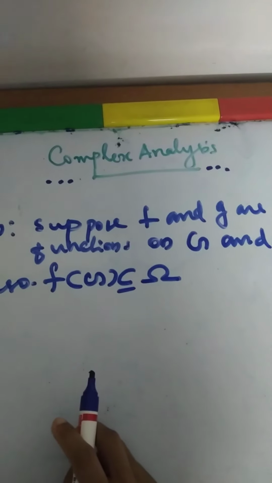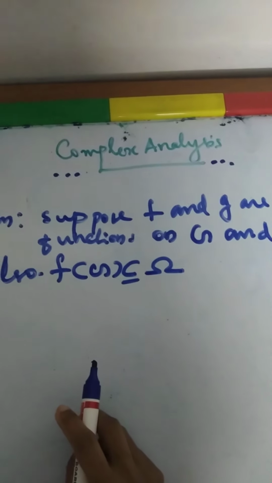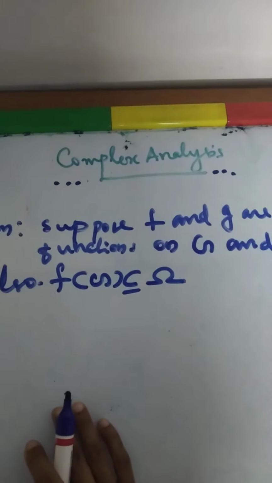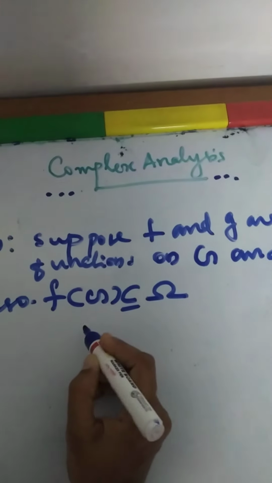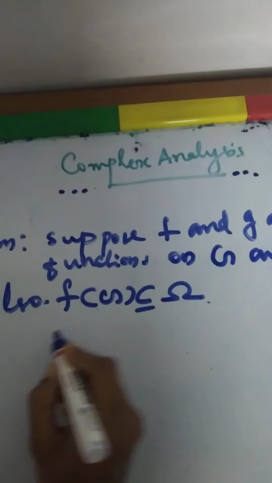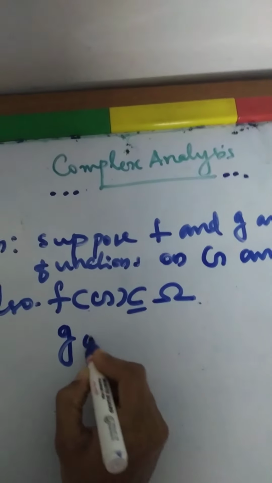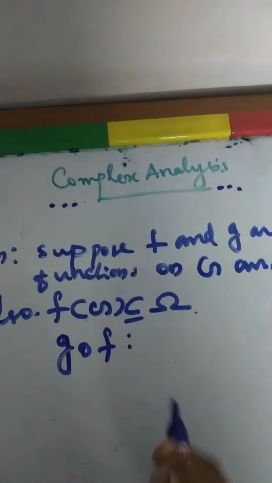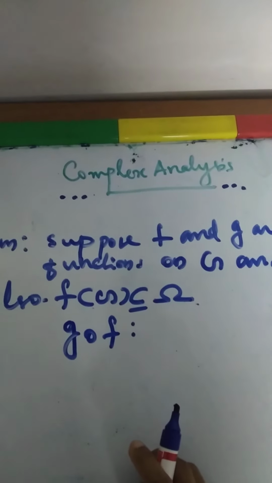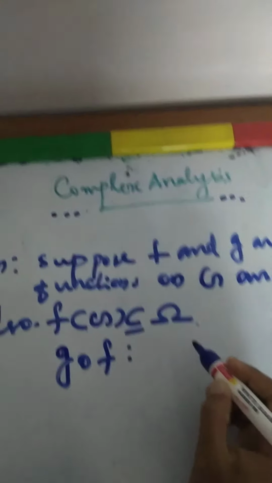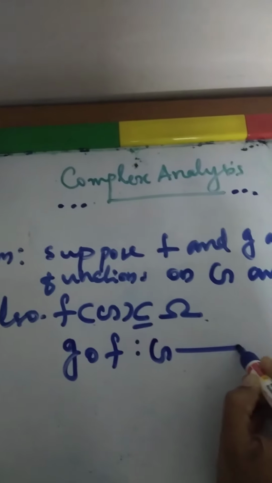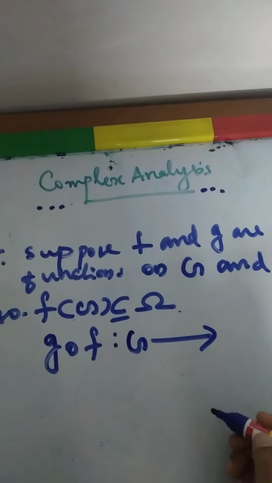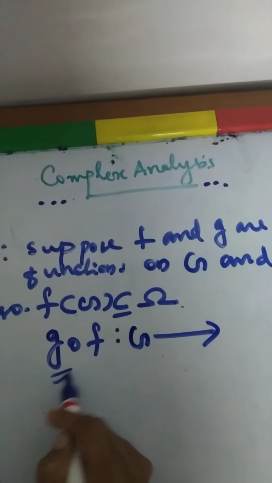Then we consider the composition g composition f. Here, which composition do we take? Since f of G is contained in omega, g composition f. From where to where is it? It is from capital G to the codomain of g.